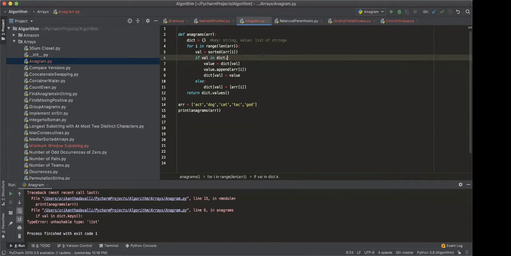Will it work or is it still failing? So, we have to search this value in the dictionary keys, right? Yes, that's correct. Dict dot keys. But still showing the same unhashable type.